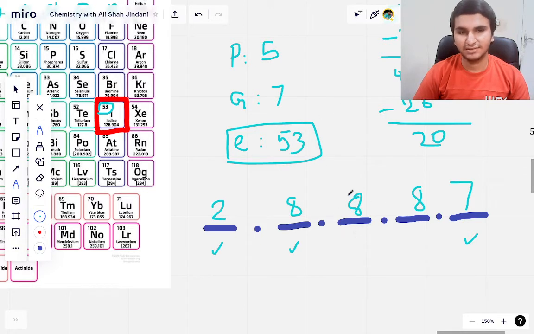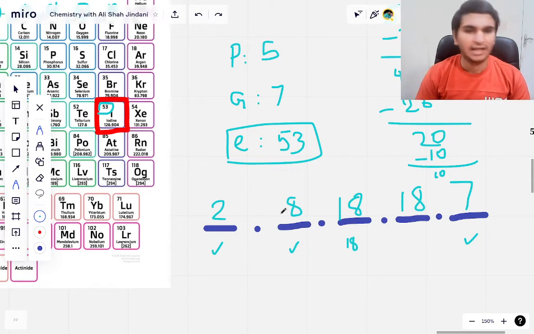So this one, I told you, can hold up to 18 electrons. So we are going to fill it up, and we subtract another 10, and we get another 10 to work with, and so we are going to put another 18. So this also becomes 2, 8, 18, 18, 7.